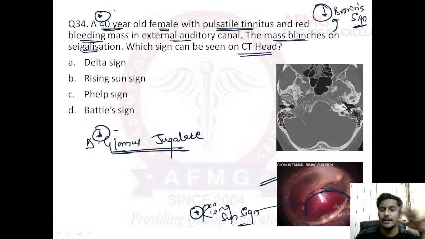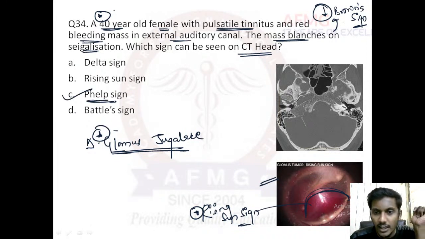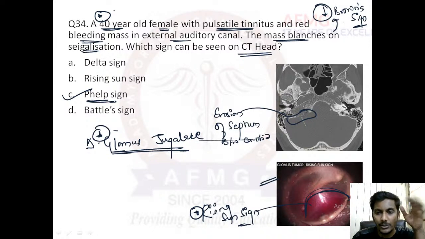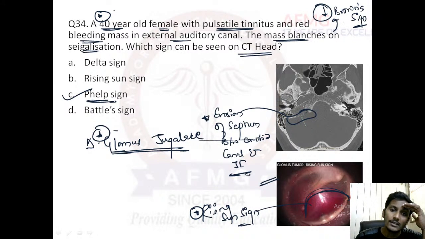So I hope we are clear. Glomus jugulare on siegalization, Brown sign, invasion of floor of external auditory canal, rising sun sign, and on a CT head we will find this, option C, Phelps sign. Okay, Phelps sign is actually due to erosion of the septum between the carotid canal and the jugular foramen. I hope this is fine. This is known as a Phelps sign, which is seen on a CT head. Okay, this is a Phelps sign.